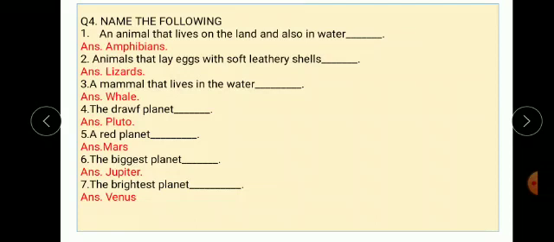So students, I think all of you understood. Students, you recall all these question answers for your bridge course exam. I hope all of you understood. Thank you students.